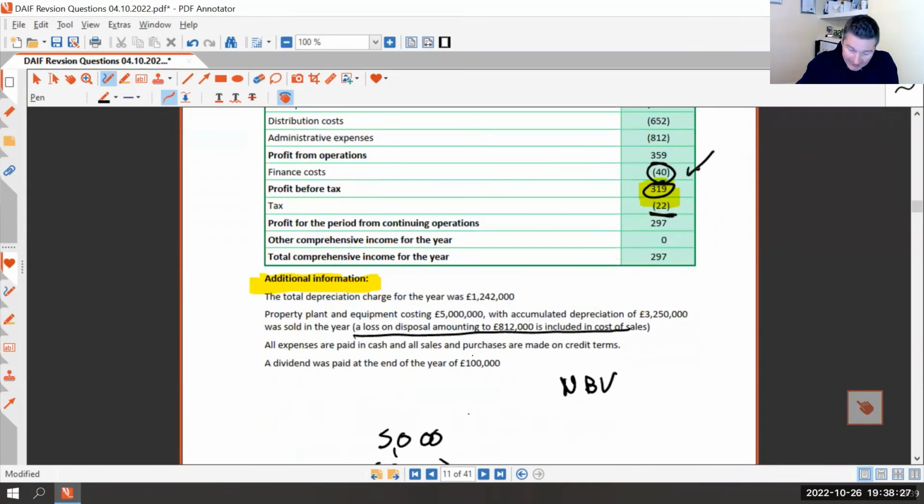And the last little bit is our dividend of 100. See how good my memory is. Dividends don't appear in the statement of financial position. They are not allowable for tax. Sorry, they don't appear in the statement of profit and loss. They're not allowable for tax. We've not dealt with this as yet.